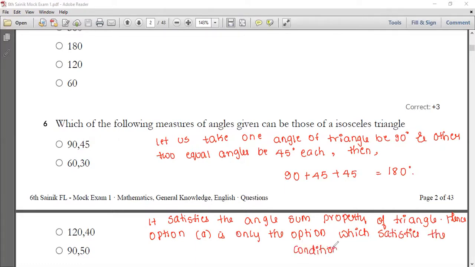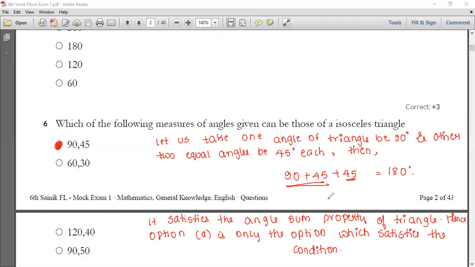So use the meaning of isosceles triangle, and which is the correct answer you can find here. So here option A is the correct answer, that is 90 plus 45. This is the only one which is going to satisfy. In another way, you can take 90 plus 45, how much is it going to get you? Okay, so for that, the remaining number is 45 again. So when you add these two numbers, you're going to get the number.